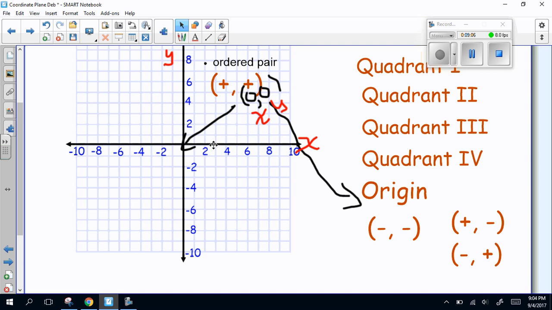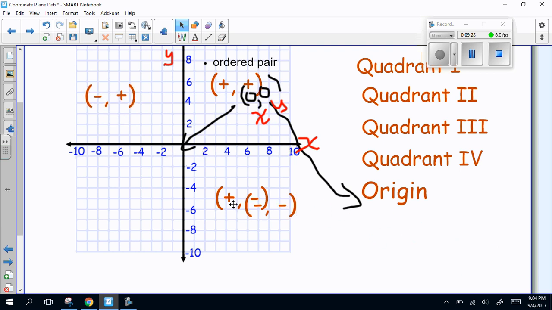If I went to the right, that would be positive, but then I went down, that would be negative. So all the numbers in this quadrant are going to have a positive first number, positive x, and a negative y. If I went this way, I'd be going in a negative direction, but then a positive direction. So that's this. And then finally, negative, negative. So write these ordered pairs in the quadrants on your grid, please.